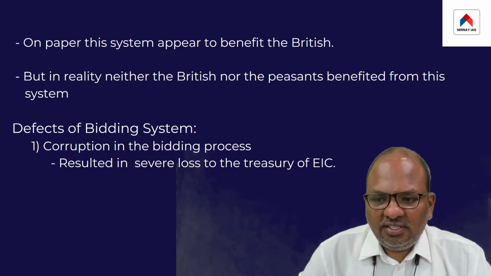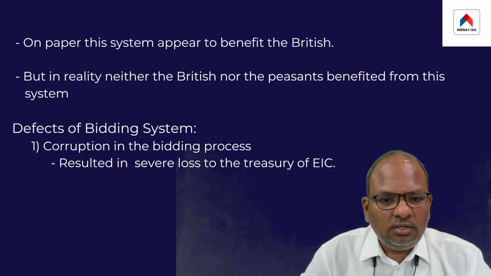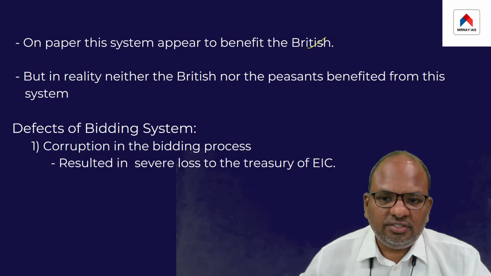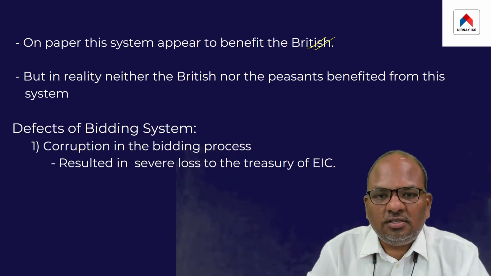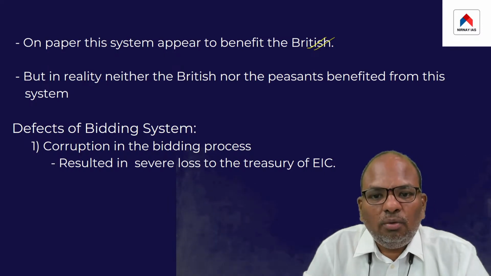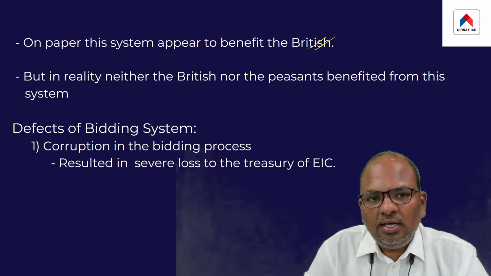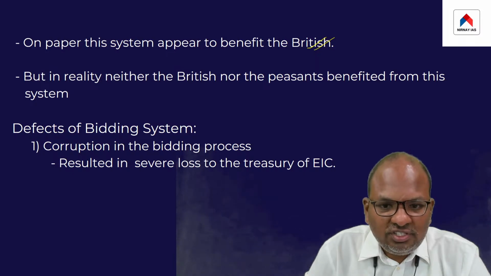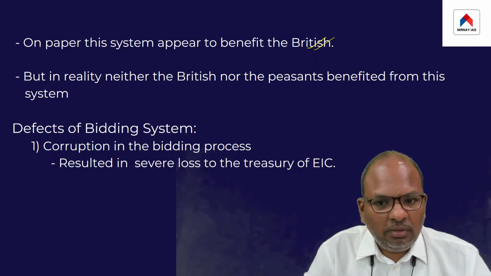So the point is, on the whole, this system appeared to benefit the British. This was because the British were not required to employ revenue officials to collect the taxes from the people.